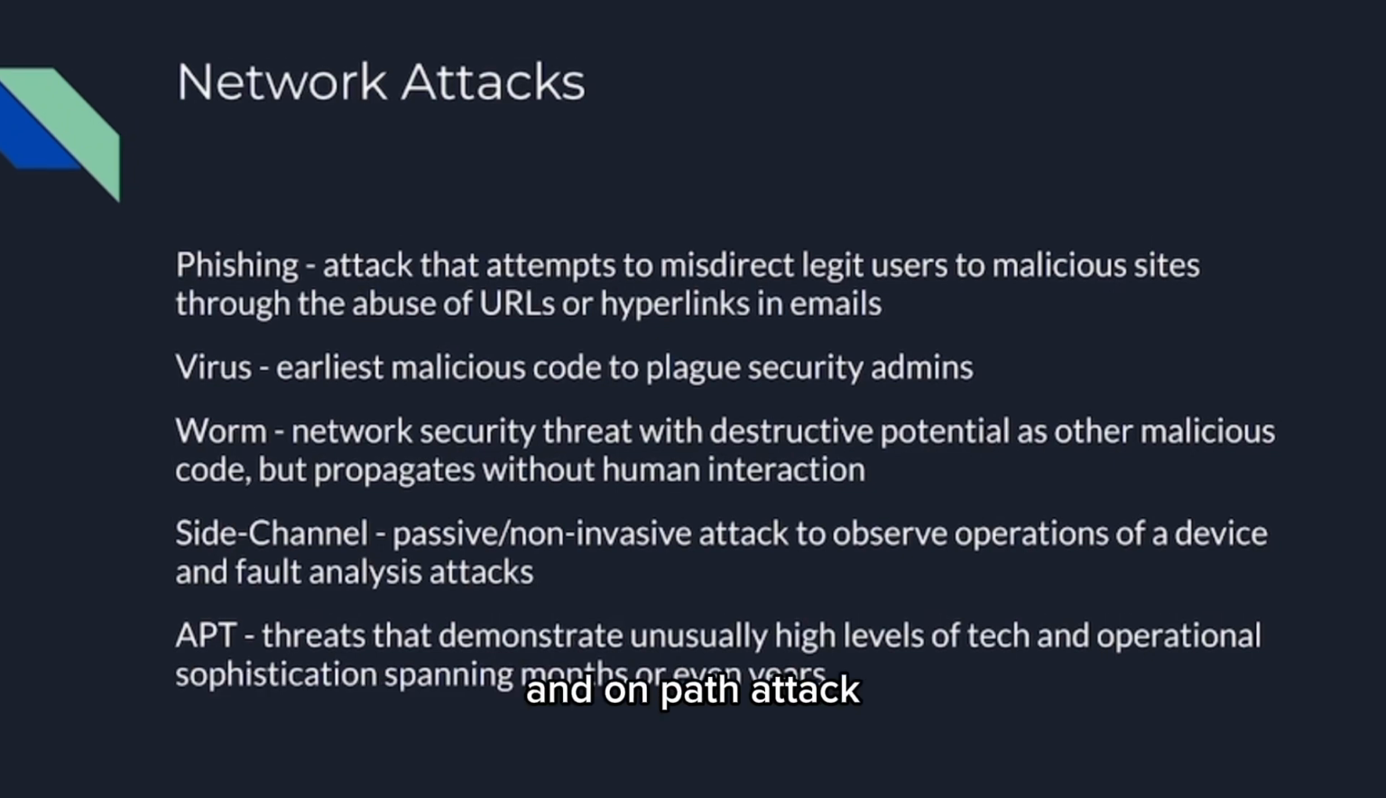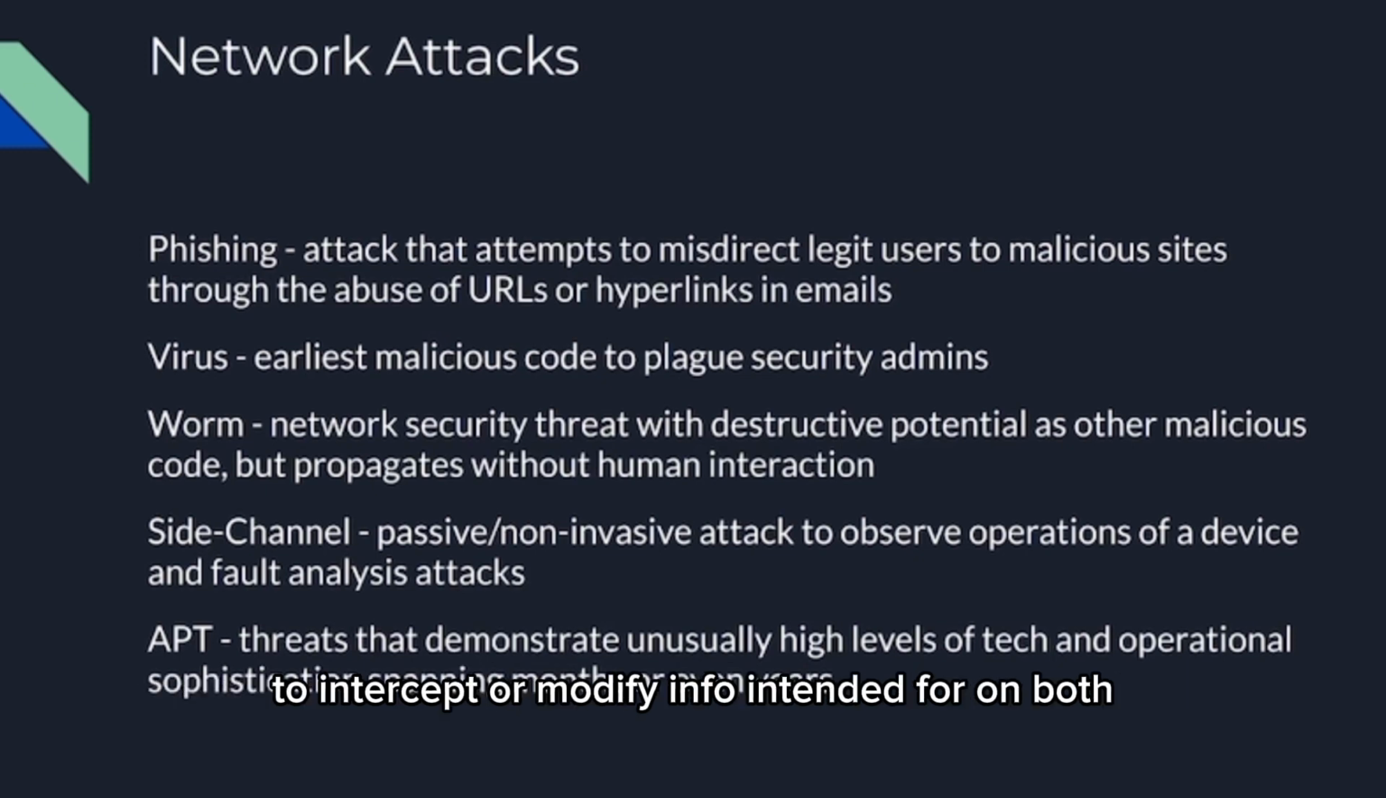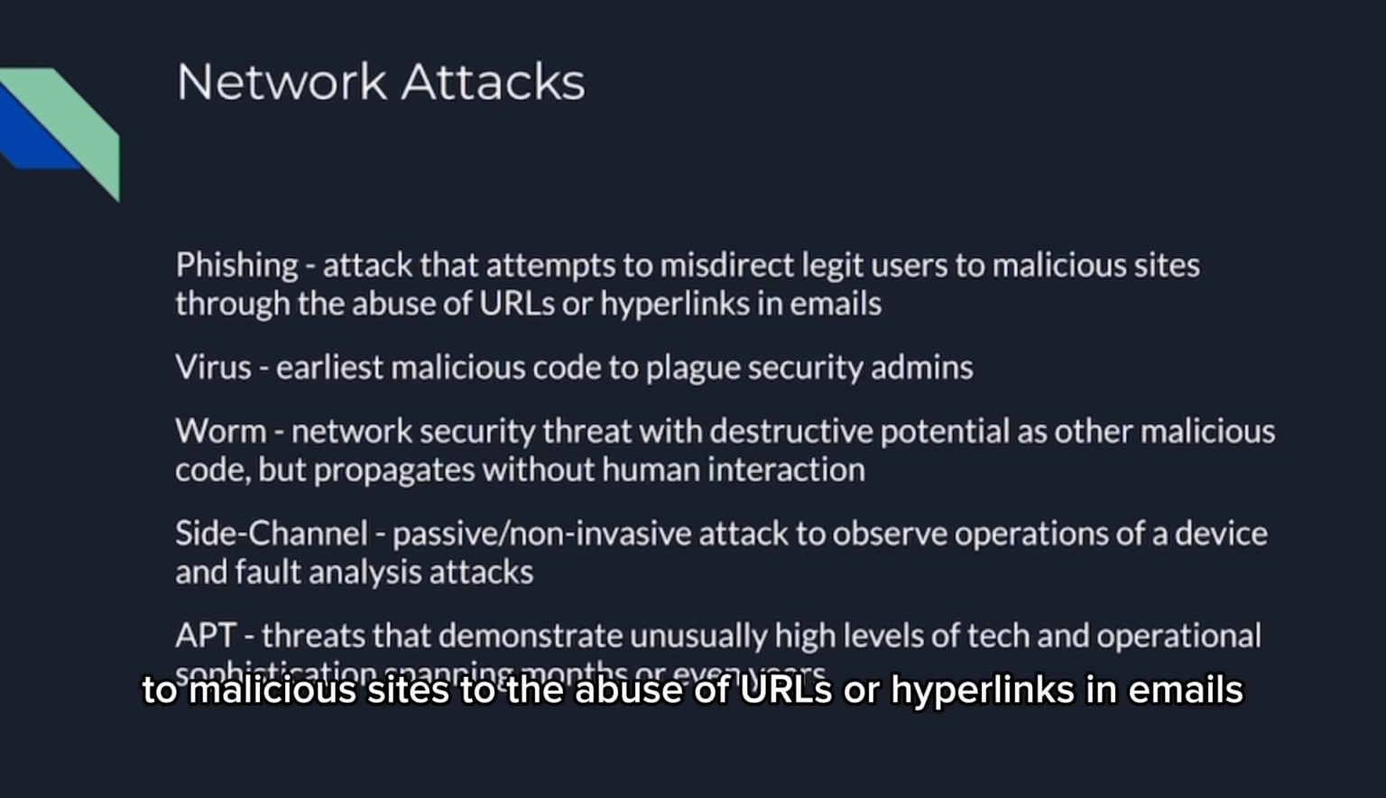An on-path attack is an attack where you place yourself between two devices to intercept or modify information intended for both endpoints. Phishing is a very common attack that attempts to misdirect legitimate users to malicious sites through the abuse of URLs or hyperlinks in emails.